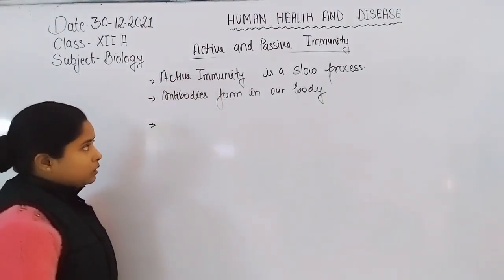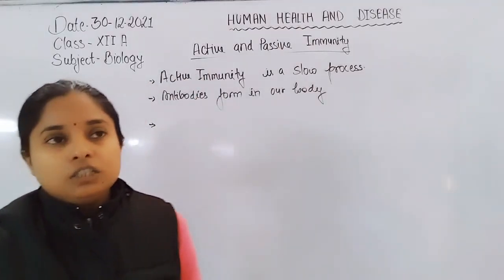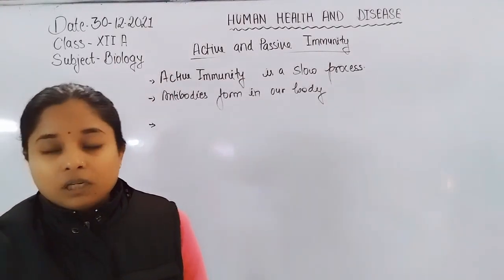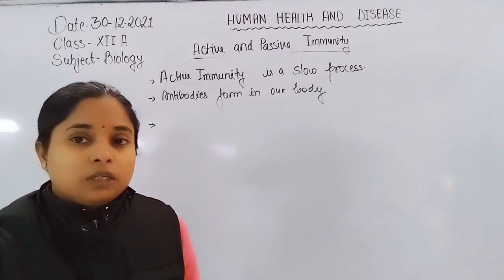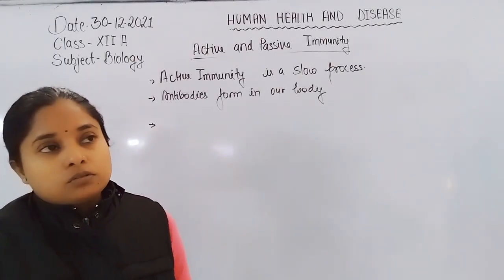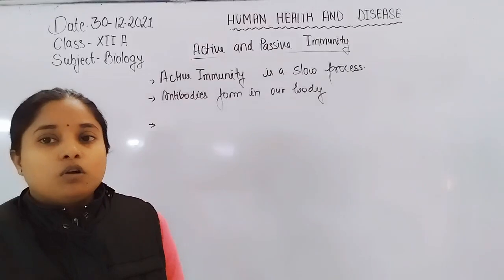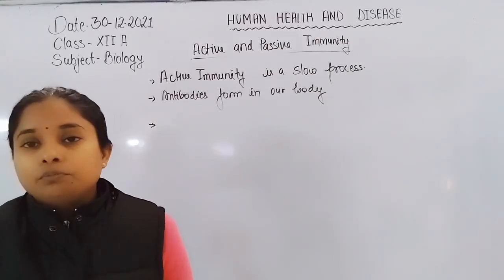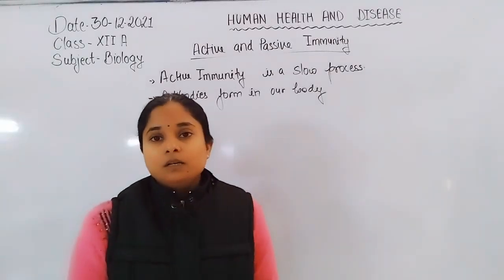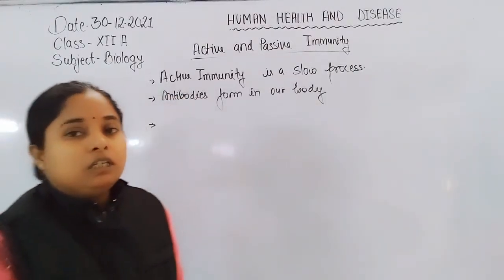So IgG or IgA transfers through the placenta or milk into the fetus or newborn infant. So mother's milk provides passive immunity, and the blood of the mother through IgG also provides passive immunity. These are the examples of passive immunity.